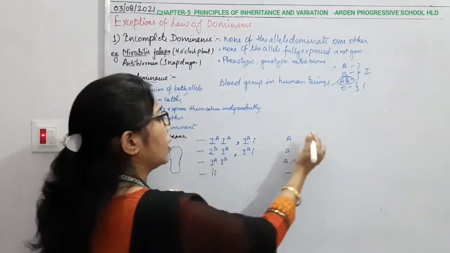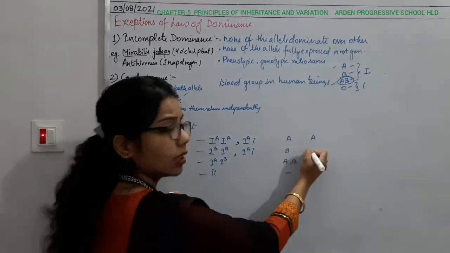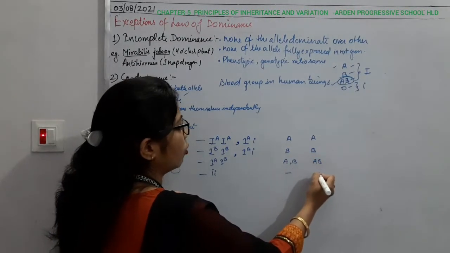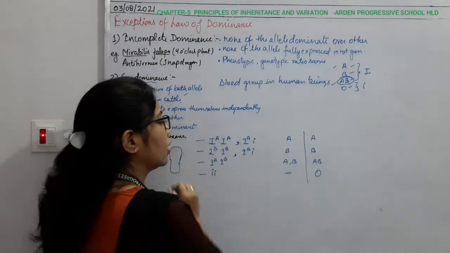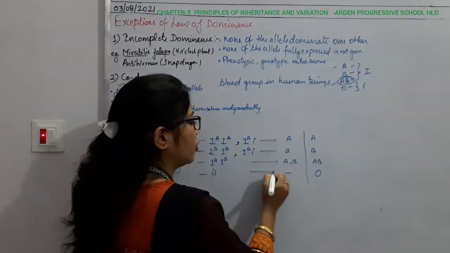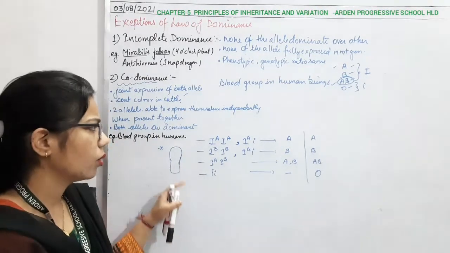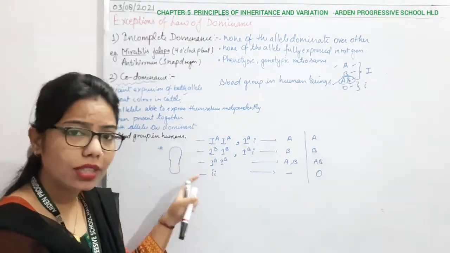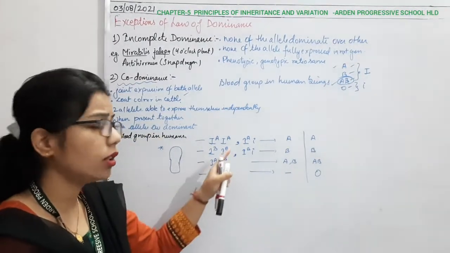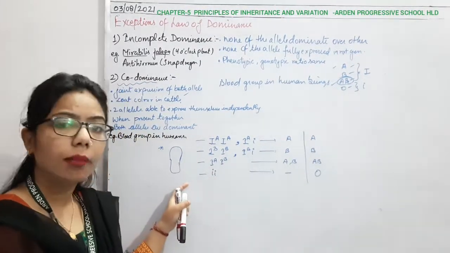Okay, so what is the blood group here? A. Here, what is the blood group? B. And here? AB. And what is the blood group here? O. So this is the information regarding all the cross combinations which we are doing. From this table, what have you deduced? You have deduced how many genotypes are possible for each blood group.